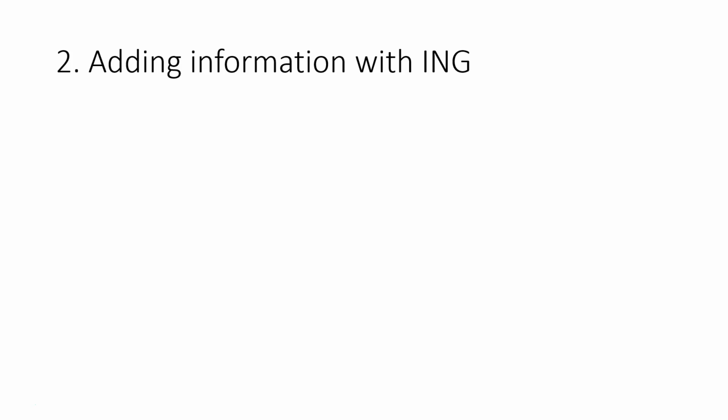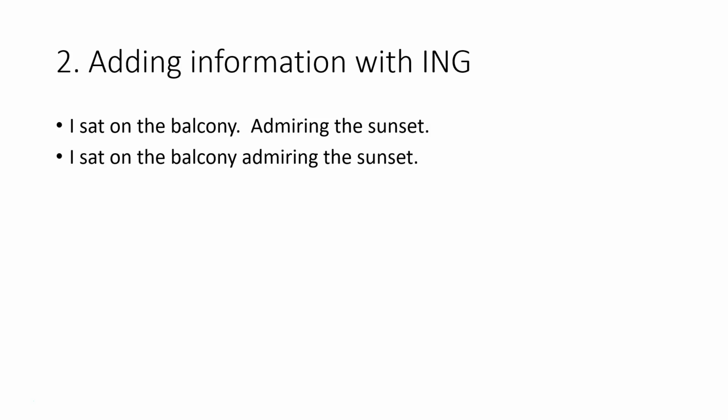Now let's look at the other type of fragment with ing, when we're trying to add some information to something that comes earlier in the sentence. I sat on the balcony, period, admiring the sunset. Now, as you can see, the second group of words is not a sentence because it's missing a subject and it's missing a full verb. So let's see if we can fix it together. I sat on the balcony admiring the sunset. All I have done here is just take out the period.